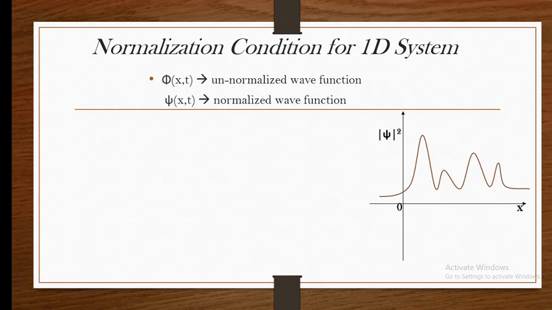To get the normalized wave function, we multiply the unnormalized wave function with a constant, so psi of x comma t equals N into phi of x comma t, where N is the normalization constant. Now we need to find the value of N.